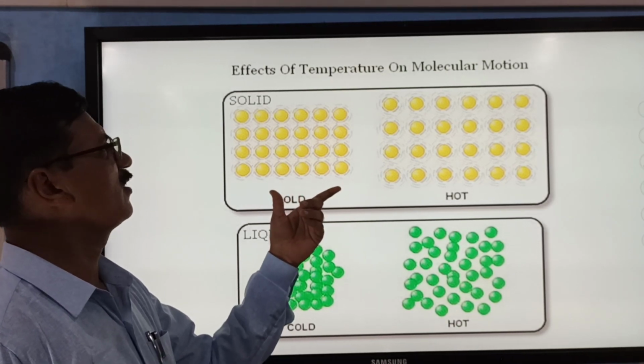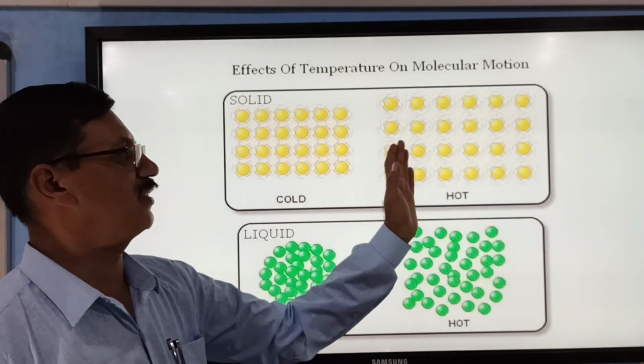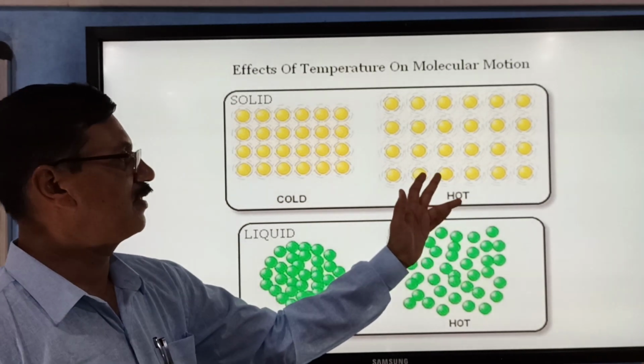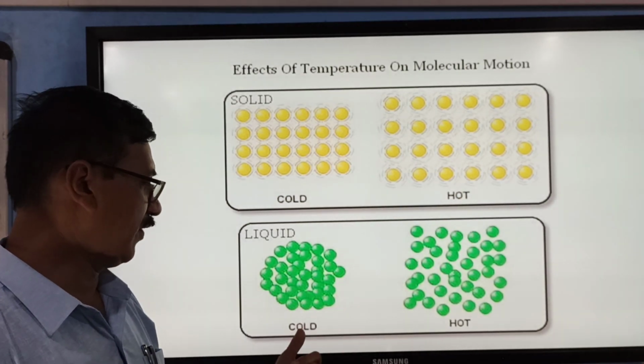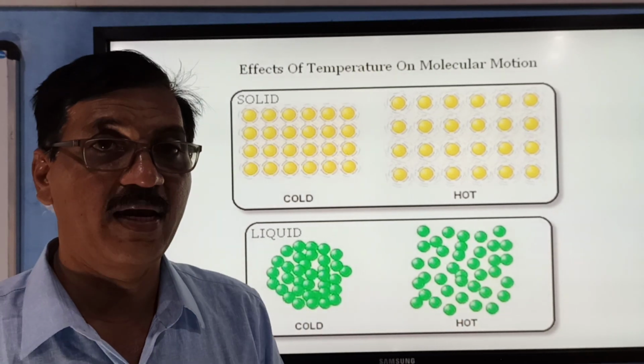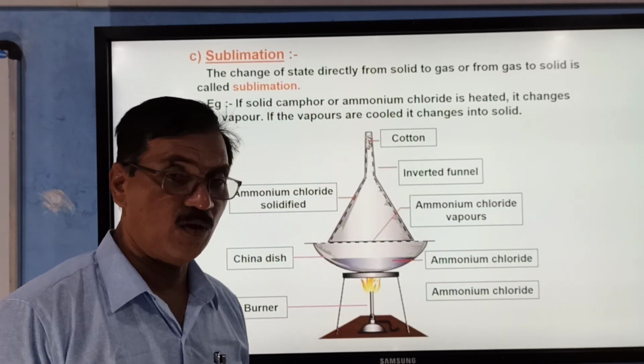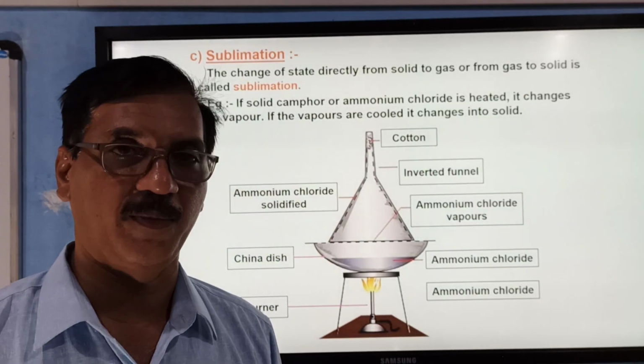This is how the change of states takes place. This is a cold solid. When the solid is heated, the particles move apart, they have more energy. Even in a liquid, between cold and hot, there is a difference in the placement of the particles. Now there is another process called sublimation.